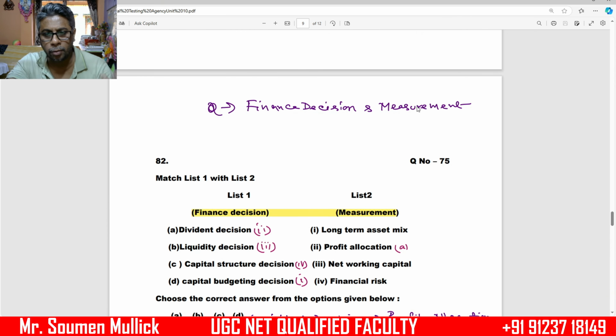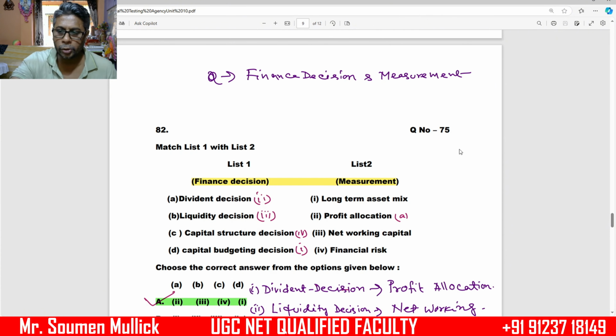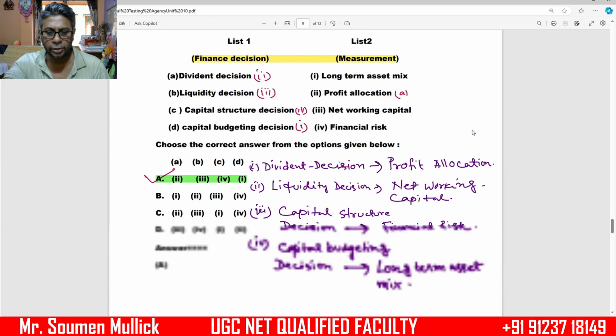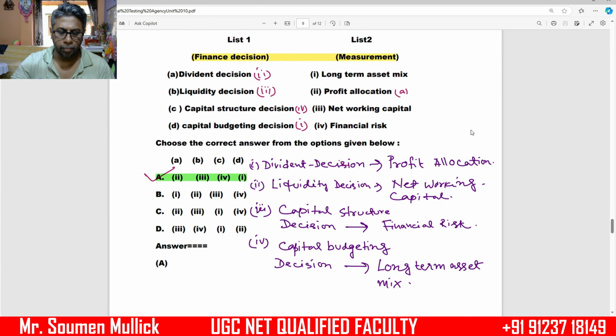Now we move on to the next question, question number 75. This question is based on financial decision and measurement. This is a very important topic on the financial decision. There are basically 4 types of finance decision. Number 1, dividend decision. Dividend decision is related to the profit allocation.